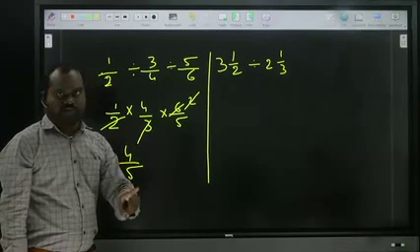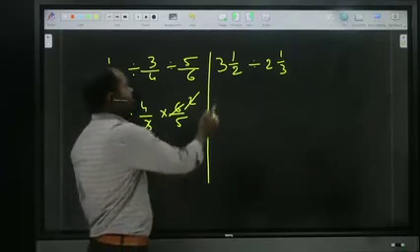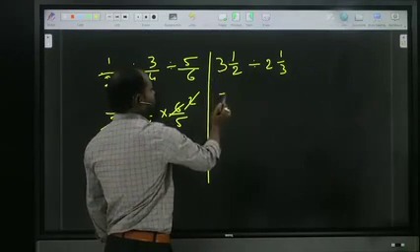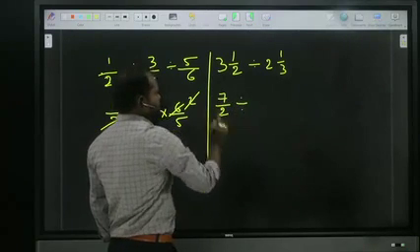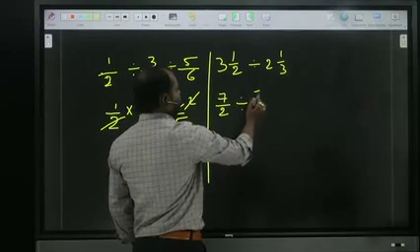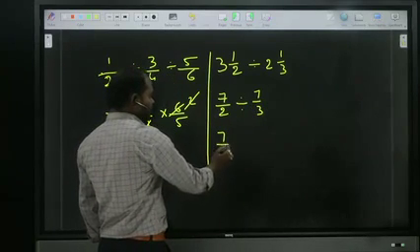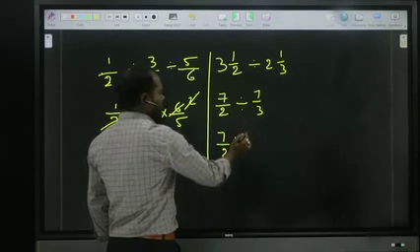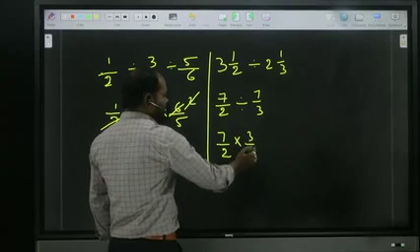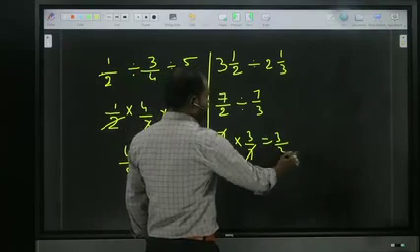First convert them: 2 threes are 6 plus 1, 7 by 2, divide by 2 threes are 6 plus 1, 7 by 3. Now make the division into multiplication with the reverse, 3 by 7. 7 and 7 cancel. The answer is 3 by 2.